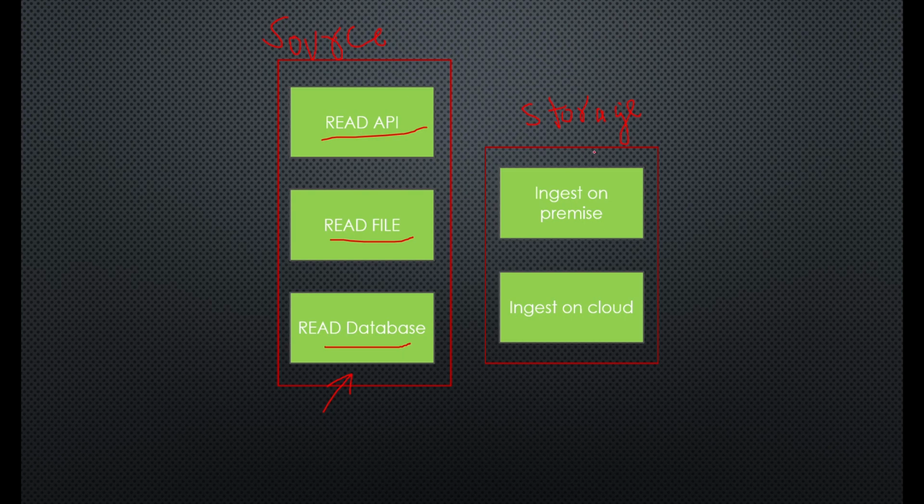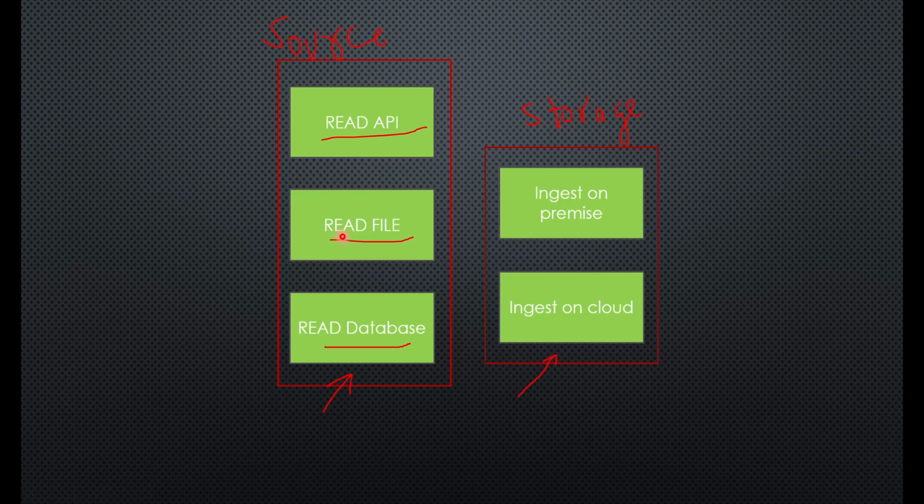And for the storage part, we need to store it on premise, on cloud, and even this list can go on and on. So even different countries can have different on-premise infrastructure, and maybe some of them have a private cloud where we want to store our data, and the private cloud can be a different cloud, and the storage type can vary there also. So even this list is not exhaustive. That is what I wanted to imply.